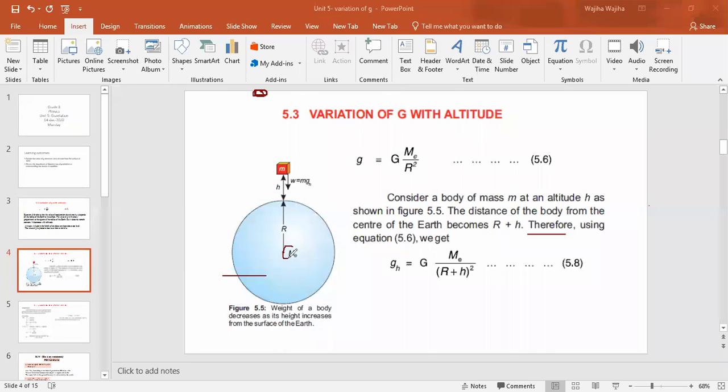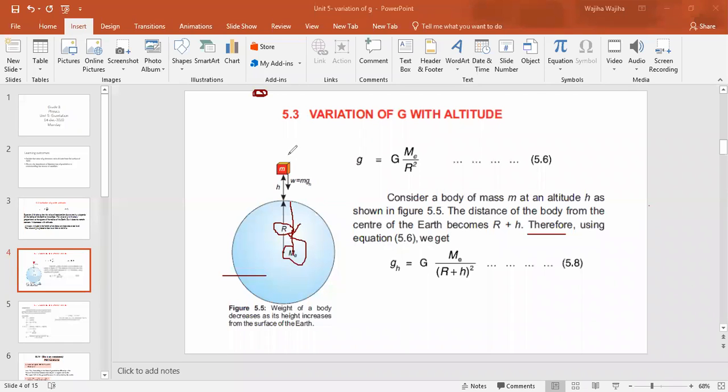We represent the mass of the Earth with Me, and the radius of the Earth is always capital R, because we take the radius from the surface of the Earth to the center of the Earth, right?